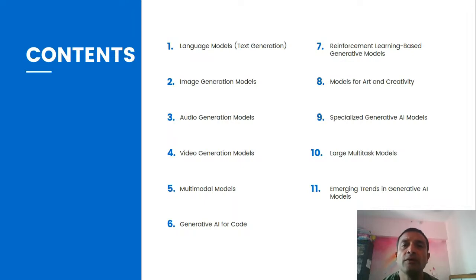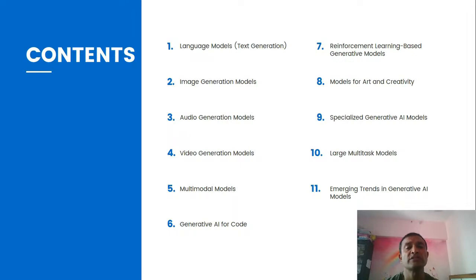Text generation, which you generally use with Gemini or ChatGPT. It's very common that people use it for resume writing. Also you use it for content generation, training plans, training content, and others. Image generation, so there are different types of images, 2D images, 3D images, right?